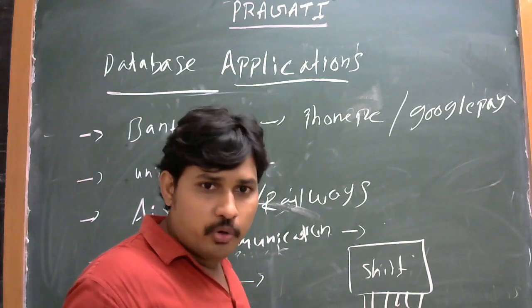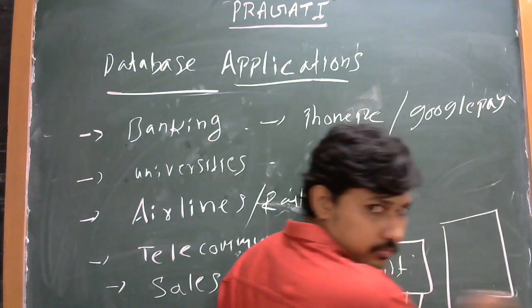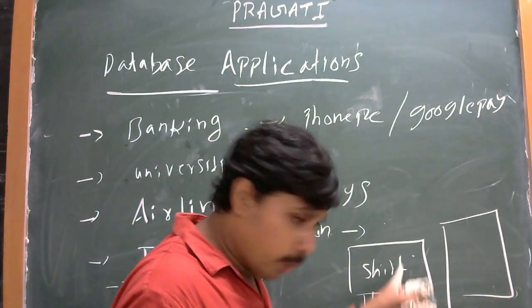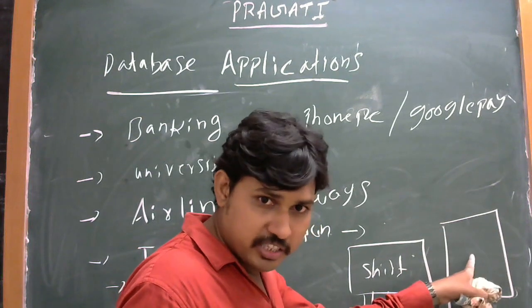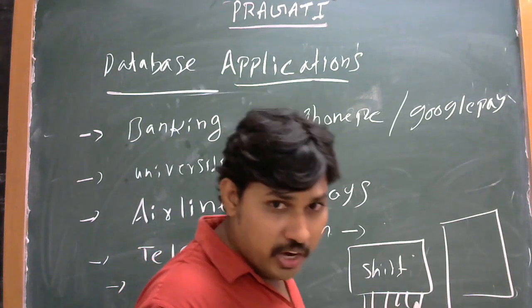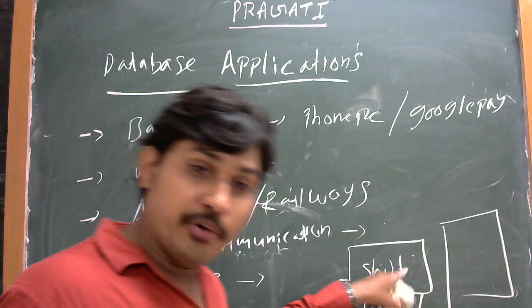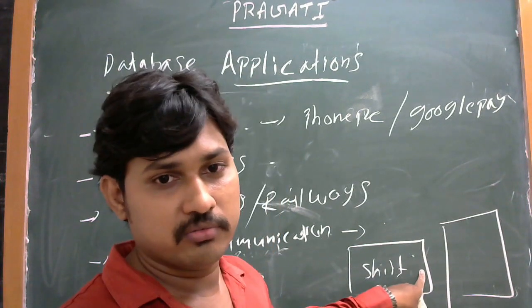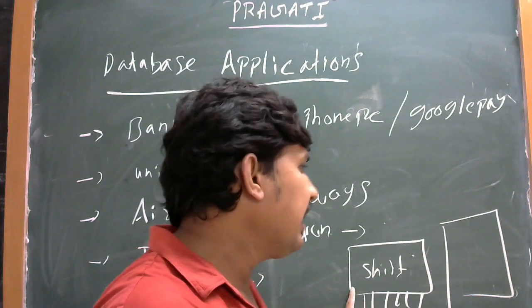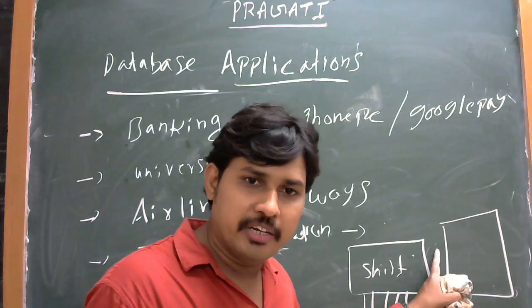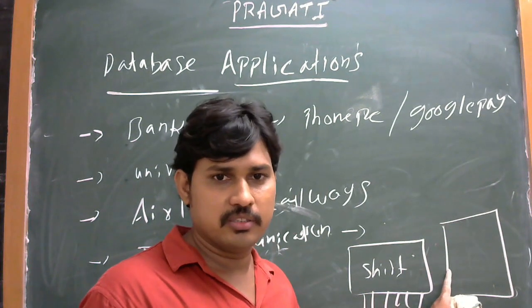It reads the barcode and opens the product in the system. The product name, quantity, item, rate, and discount are displayed. So this entire data is stored in the particular database.